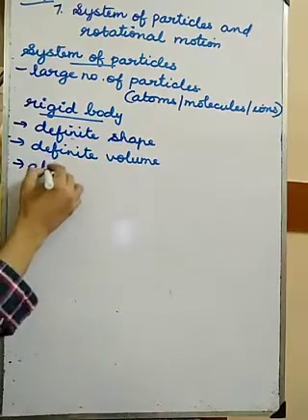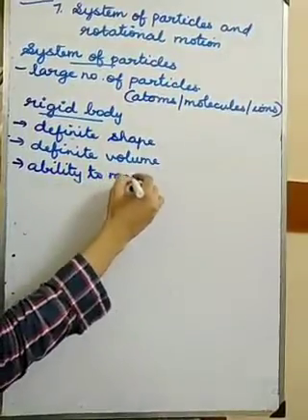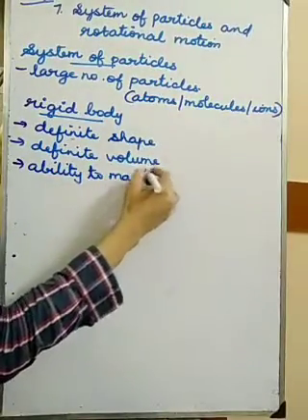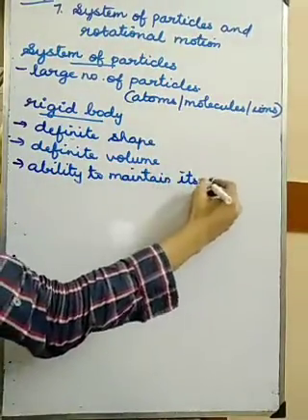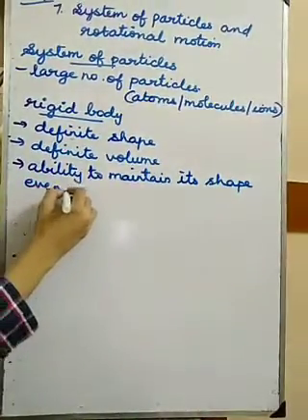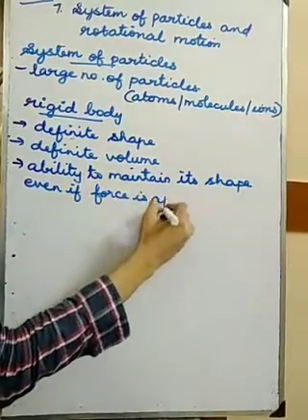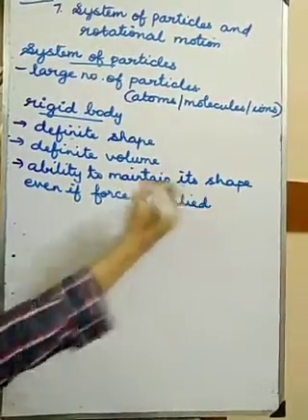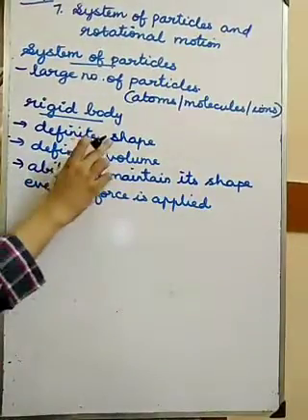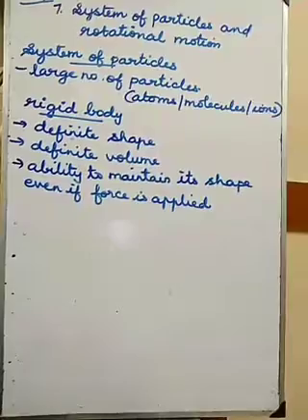Rigid body means ability to maintain its shape even if force is applied. So it is having definite shape and definite volume. It means it is a solid.